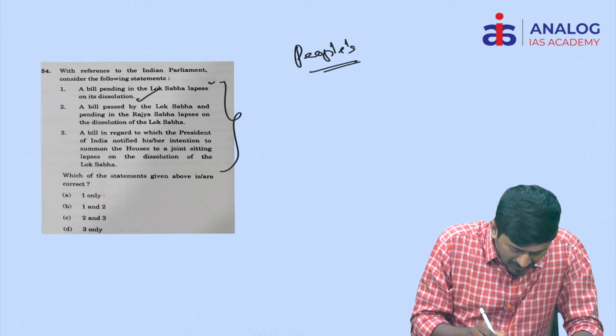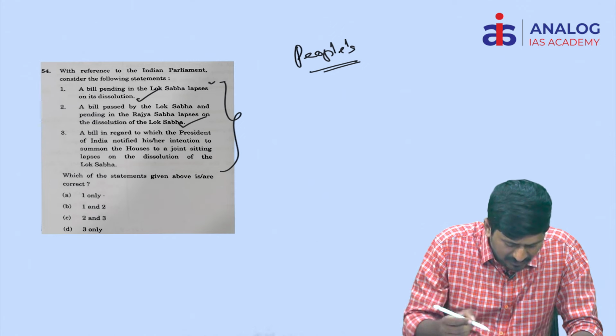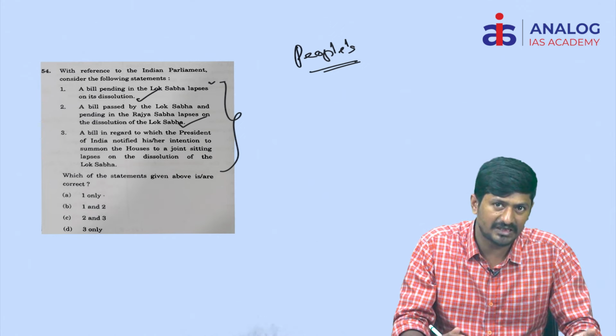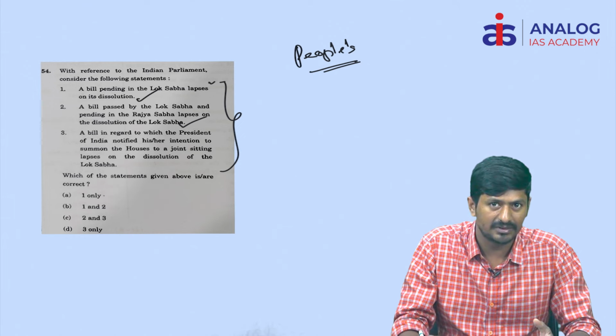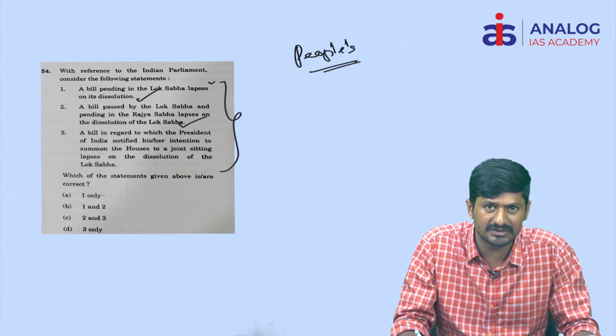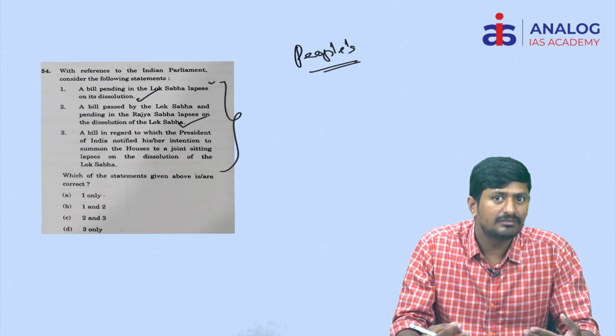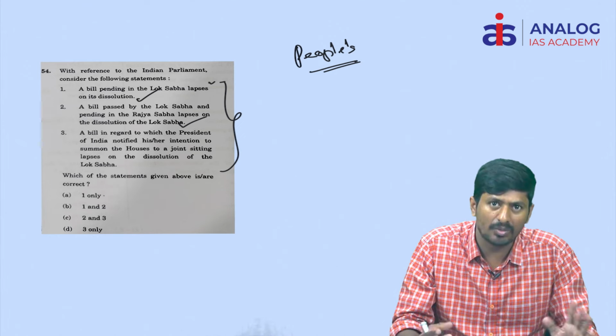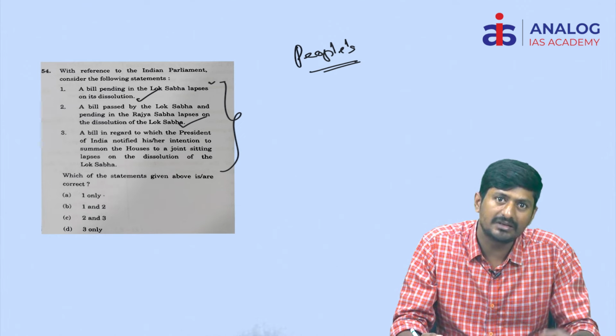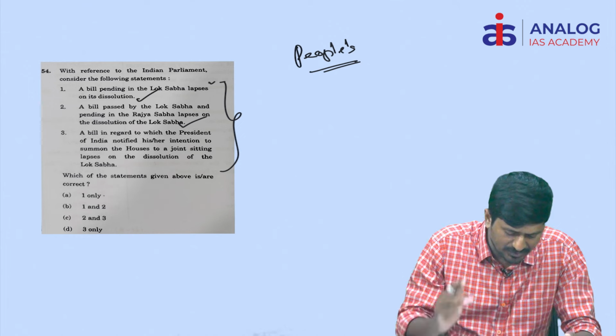Number 2 is, a bill passed by the Lok Sabha and pending in the Rajya Sabha lapses on the dissolution of the Lok Sabha. So the bill is transmitted from the Lok Sabha to the Rajya Sabha. Whenever the Lok Sabha ceases to exist, definitely the bill has to be considered by the new Lok Sabha if it is not passed by the Rajya Sabha. So the second statement is also correct.